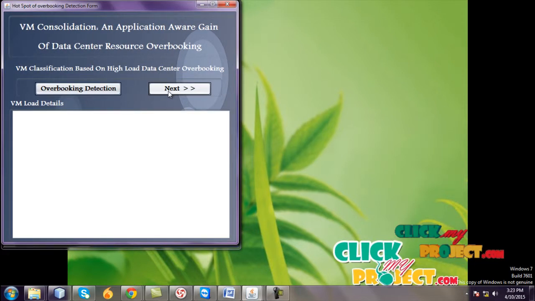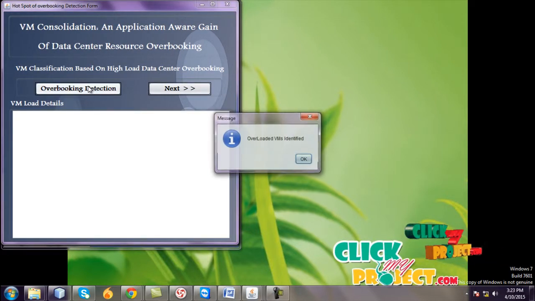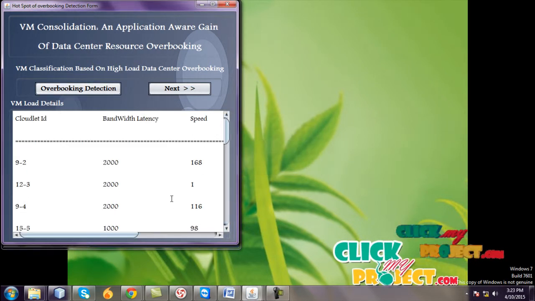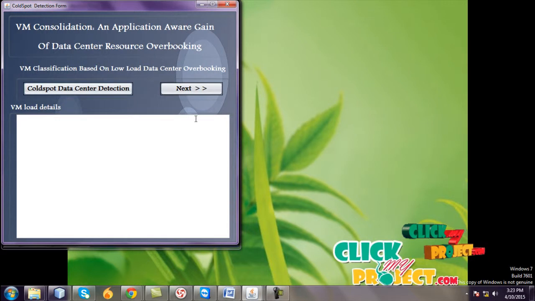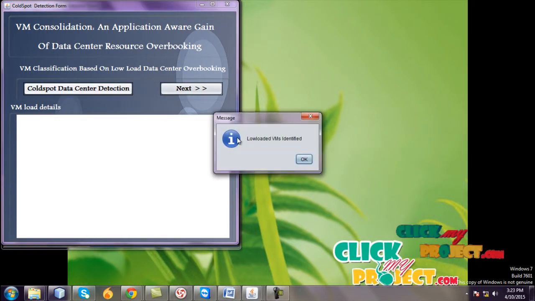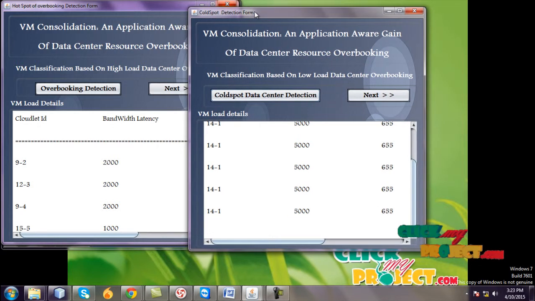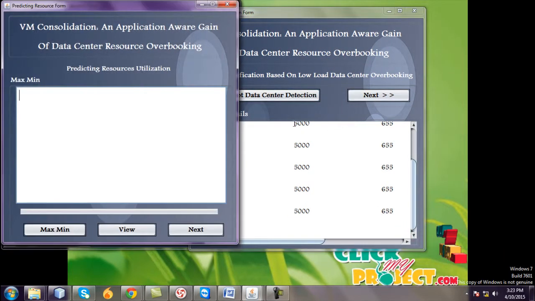Go to next, and reductions of overbooking. Overload virtual machines identified. And go to next, and CloudSpot data center reductions and low load virtual machines. It is also a high load process. This is also a low load data center overbooking. And go to next.